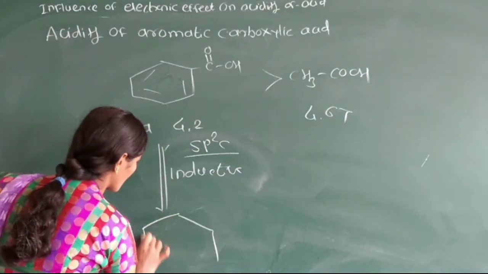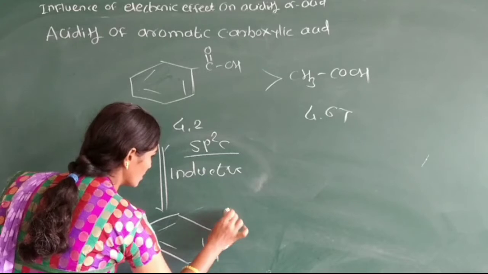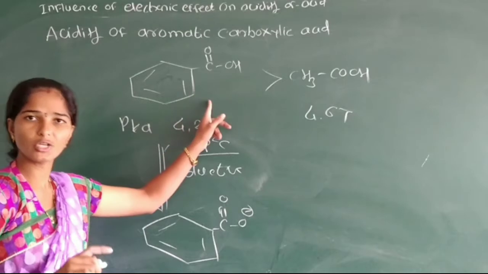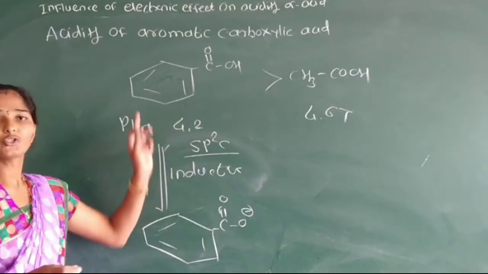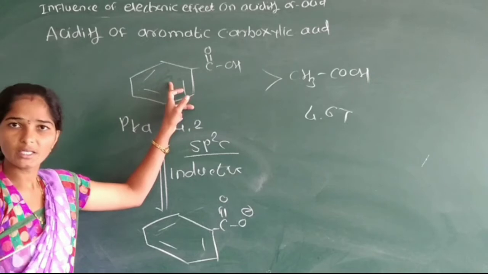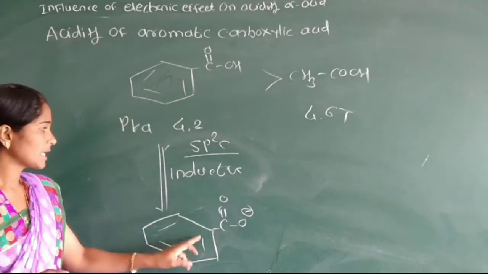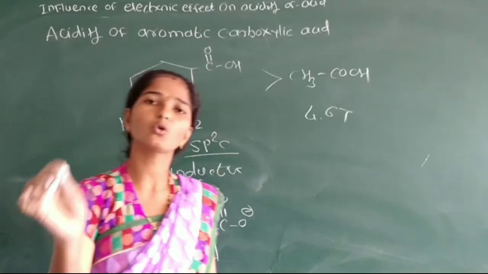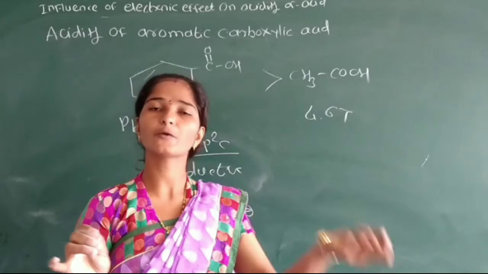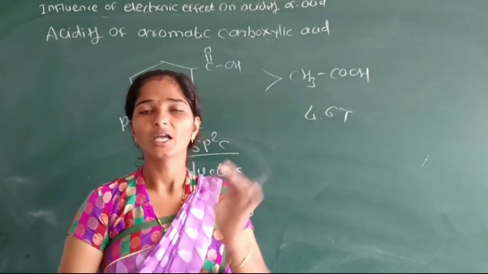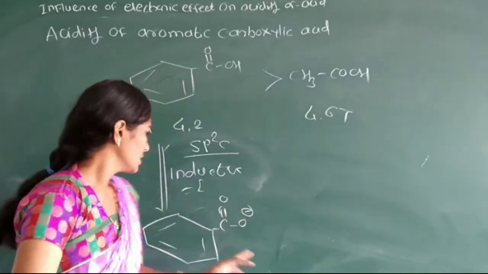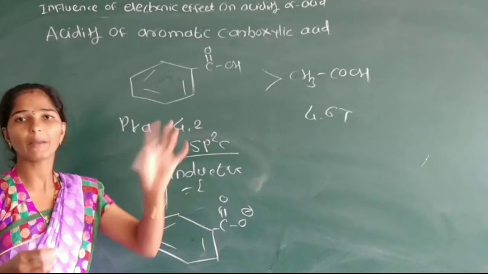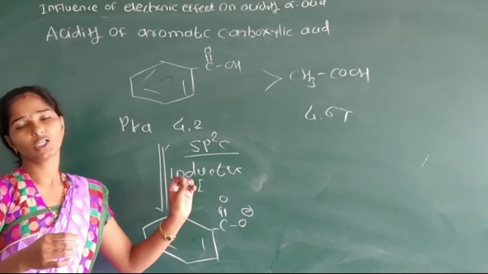We write here COO minus, the carboxylate ion of benzoic acid. It is stabilized by the minus I inductive effect because the sp2 carbon in aromatic acid is electron withdrawing and exerts an inductive effect. That means this carboxylate ion, or conjugate base of the aromatic acid, is stabilized by the minus I inductive effect.